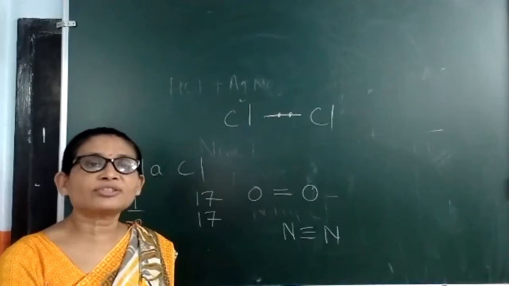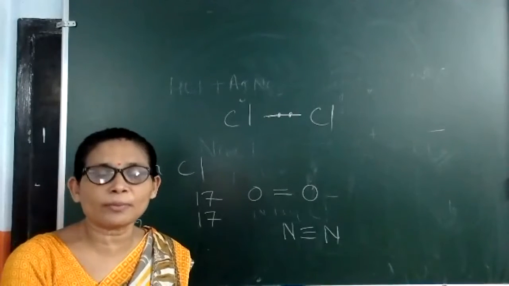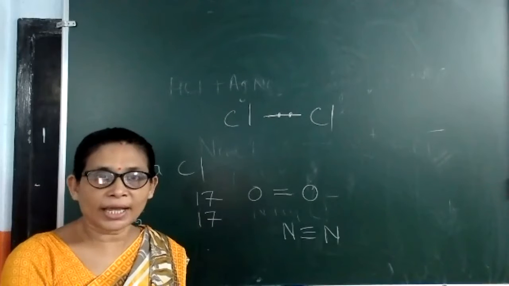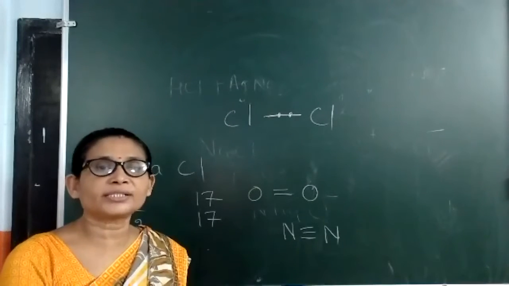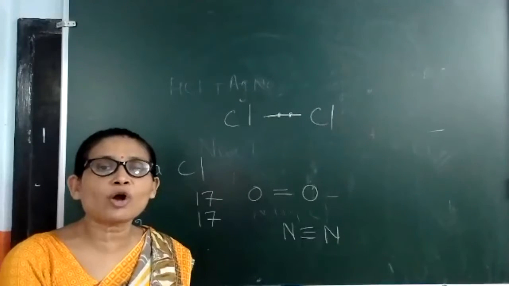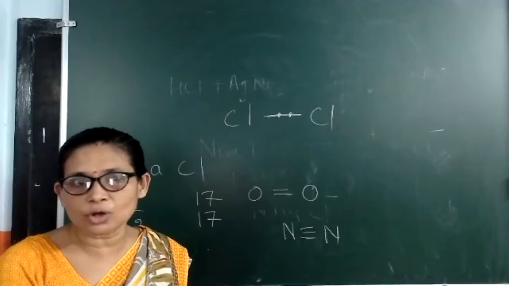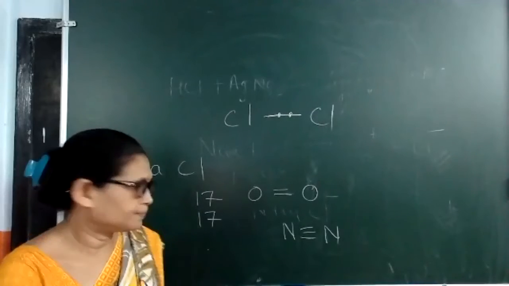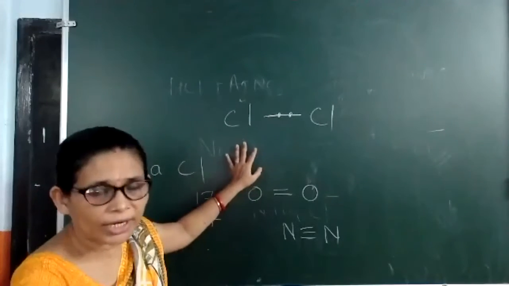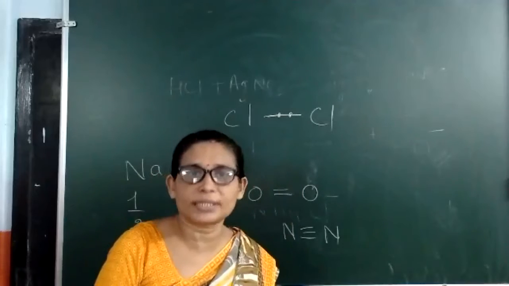NH3 has three single bonds. It is not a triple bond. Ammonia has N-H, N-H, N-H, like these three single bonds. We can't call it N triple bond H. That is wrong. So in chlorine, if I say, how many lone pairs are there?